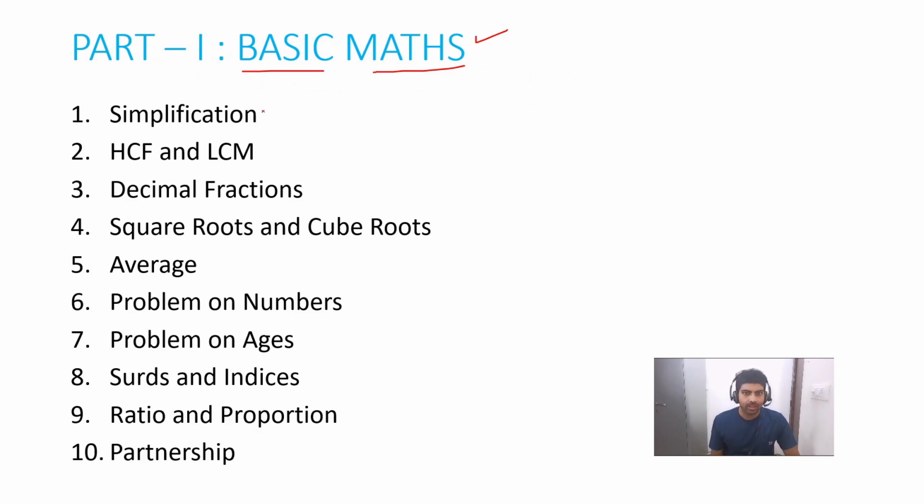First is simplification. In simplification, we have different types of questions like 2003 1 by 4 plus 9007 3 by 5. How can we solve this question in a fraction of seconds? We will learn all the tricks to solve this kind of question and many more. The second topic will be HCF and LCM. This is the highest common factor. This is the lowest common multiple. All the varieties of these questions we will cover.